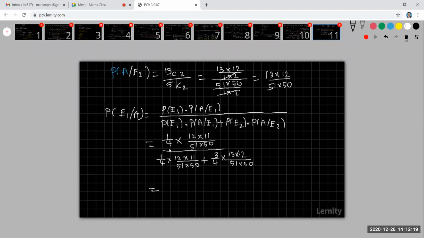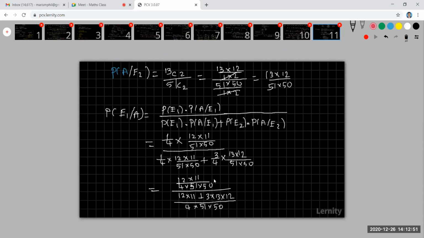Here my numerator is 12 into 11 divided by 4 into 51 into 50, and my denominator is 12 into 11 plus 3 into 13 into 12, whole divided by 4 into 51 into 50.